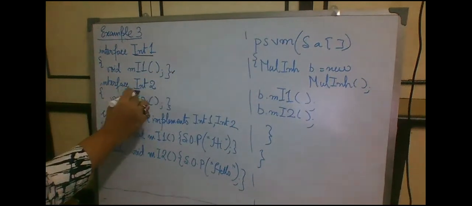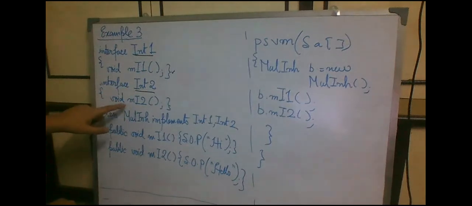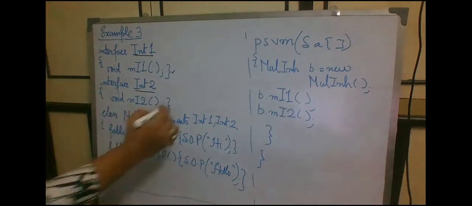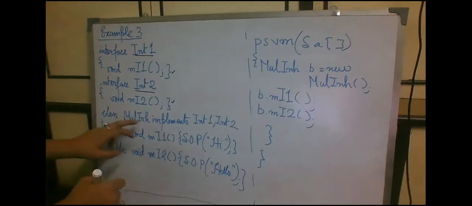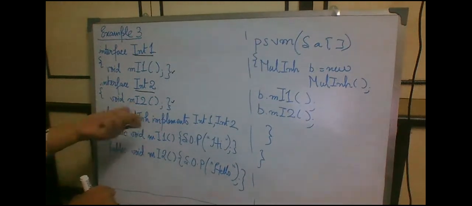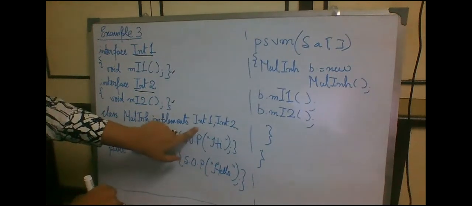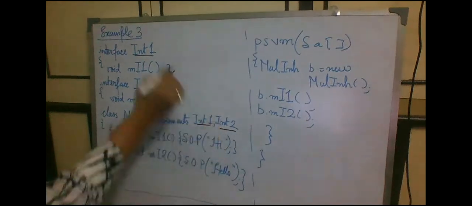Next, I have another interface, int2, interface 2. Inside that I have method of interface 2, and interface 2 ends here. Next, class MultipleInheritance, I have just written the short form. Class MultipleInheritance implements int1, int2.